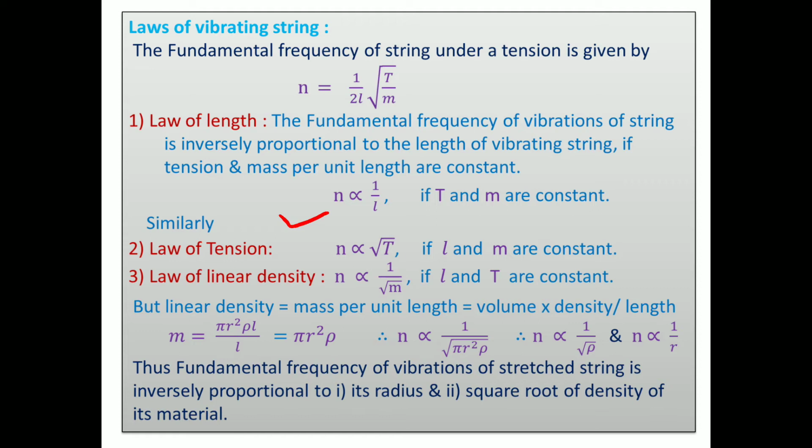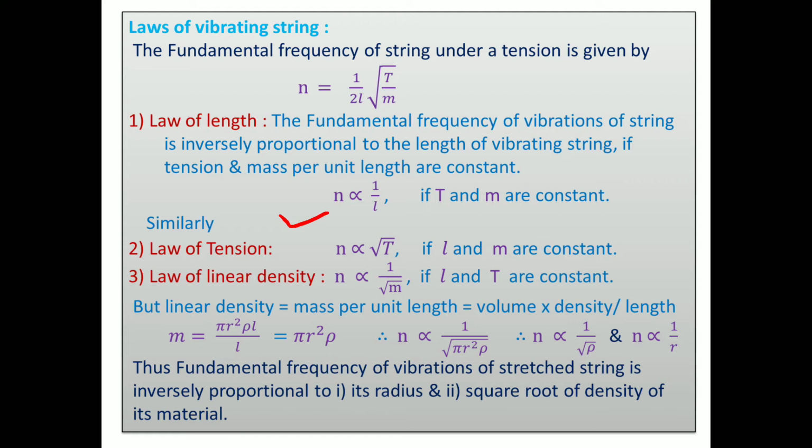Directly you can put up the formula and you make the law with the help of your brain power. Now, alternate statements are there. Here we expand this third law. We know that linear density is nothing but the mass per unit length, mass divided by length. Mass is nothing but the volume into density. You know density equals mass upon volume, so mass equals volume into density, divided by length.